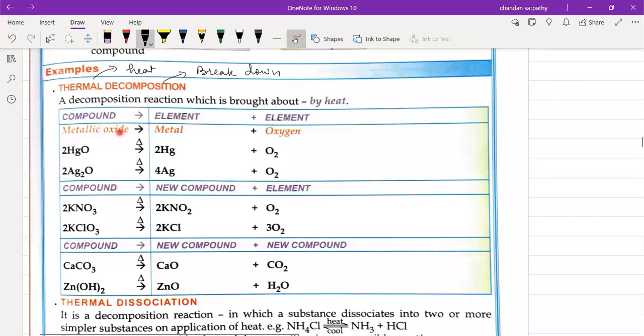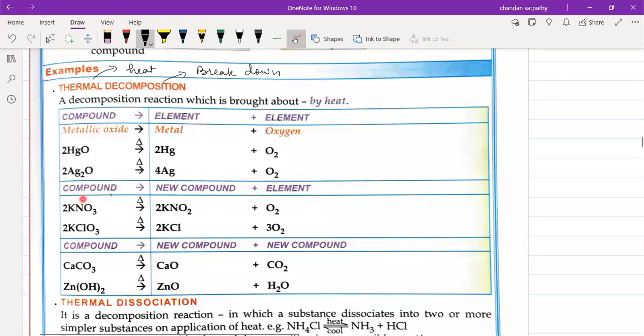When metal combines with oxygen, we call it a metallic oxide. When a metallic oxide is heated, it breaks into that metal and oxygen gas. Let us take some examples. This is mercury oxide. When mercury oxide is heated, it breaks into mercury and oxygen. When silver oxide is heated, it breaks into silver and oxygen.